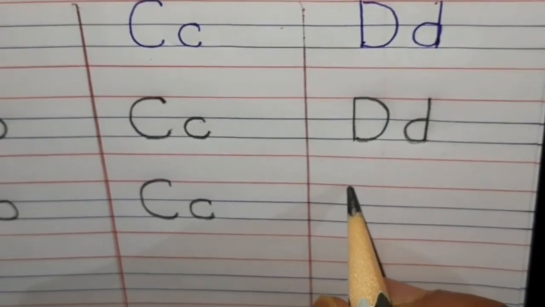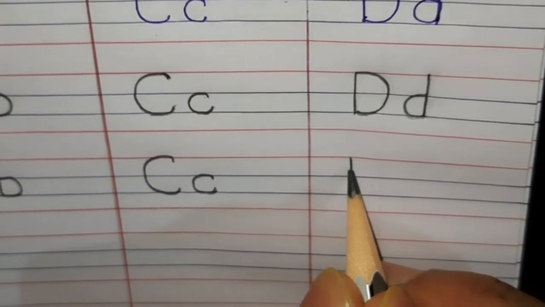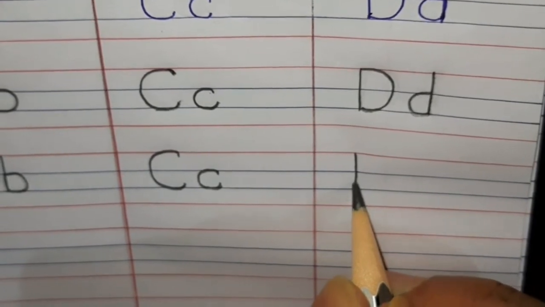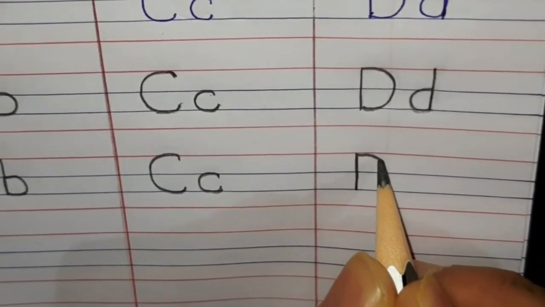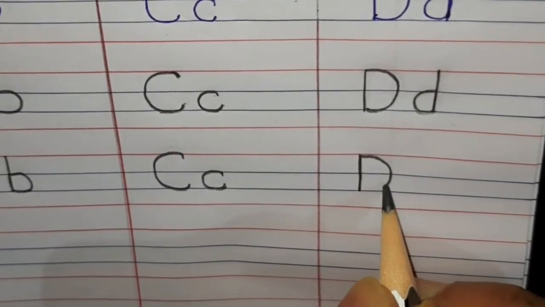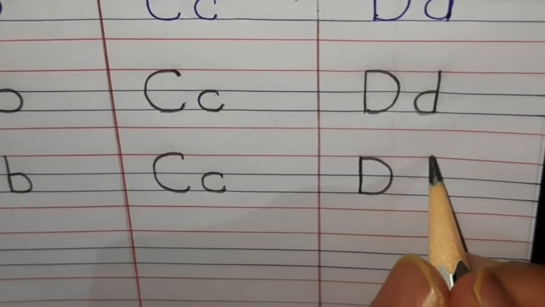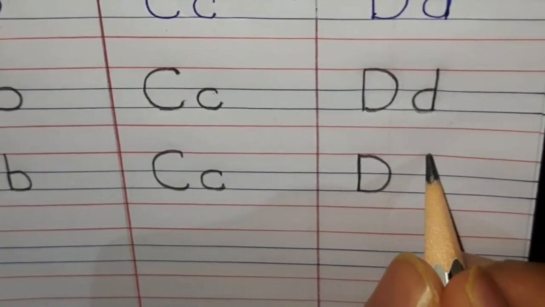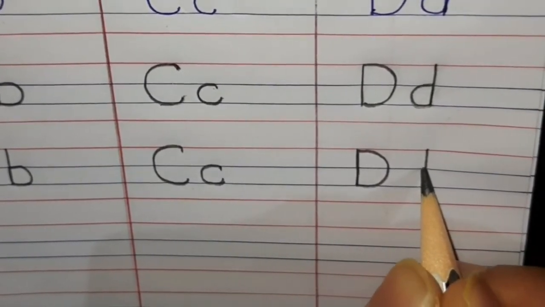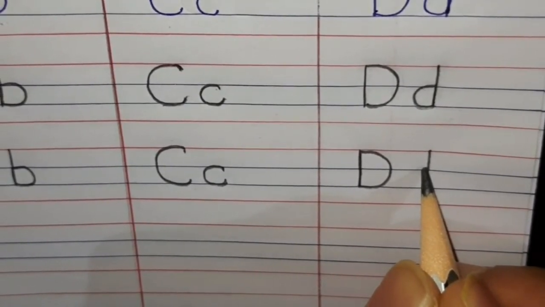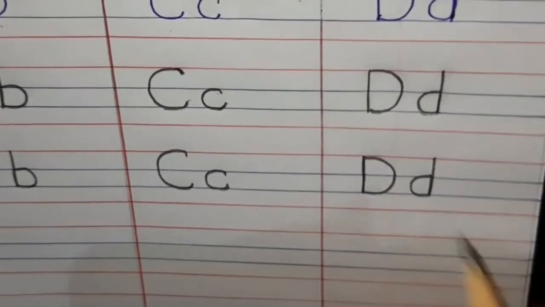Now we will write capital D. We will start from the first red line, go down standing, come up again till the first red line, make a reverse C, come down till the second blue line. Now small d. We will start from the first red line, come down standing, go up again till the first blue line, make a C curve, come down till the second blue line.